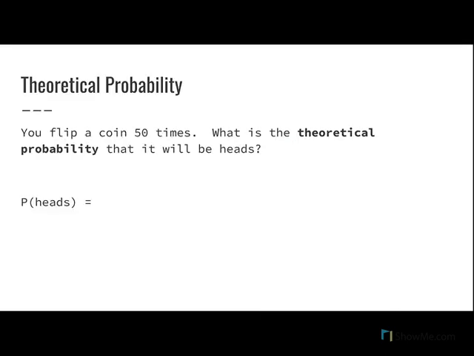So again, the idea of theoretical probability. If I flip a coin 50 times, how many times should it be heads? Well, it should be 25. And this is why. I just wrote our answers down because it's pretty intuitive.